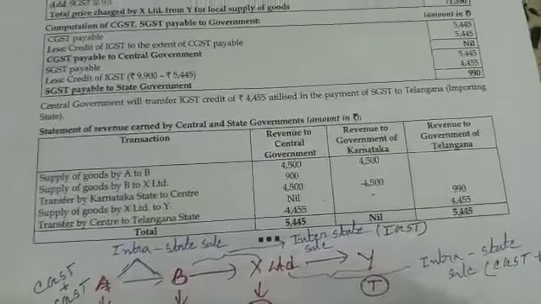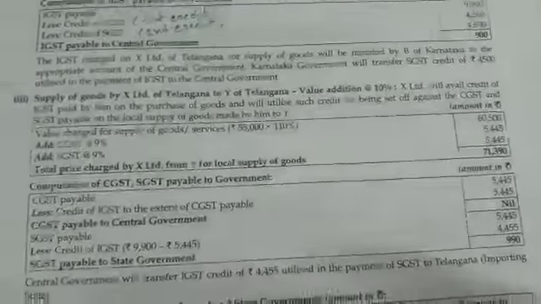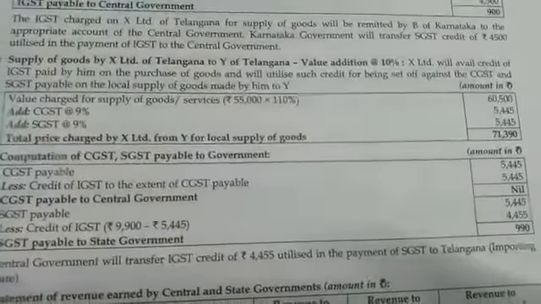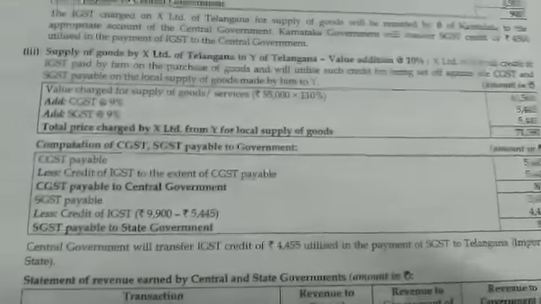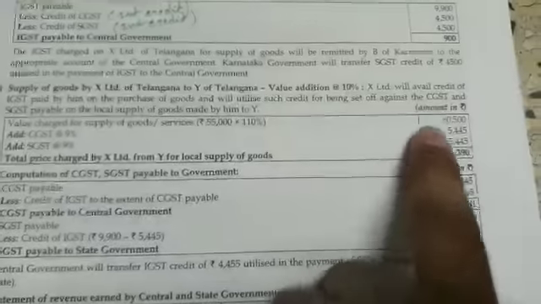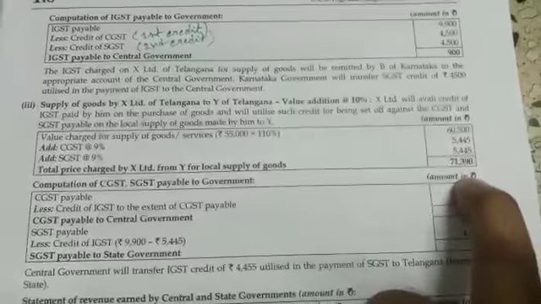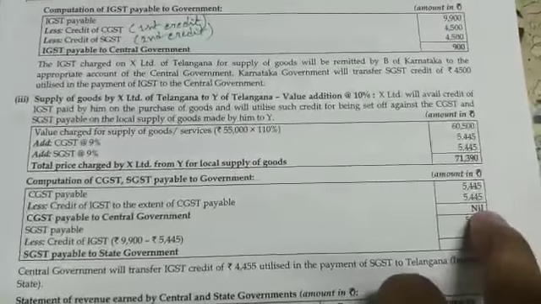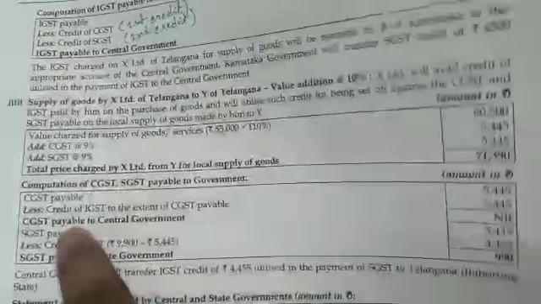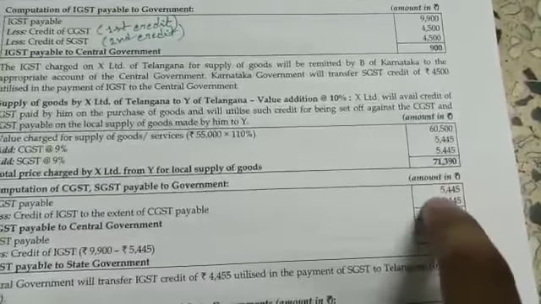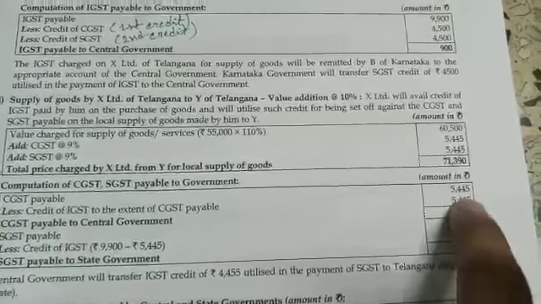Now here at the final stage, when the product is finally sold in the state of Telangana by X Limited to Y, here output tax was generated in the form of CGST and SGST. Now, from this output tax, X Limited takes the input tax credit in the form of IGST. Now, from CGST, he will take the credit of IGST. So here the net output tax liability for CGST becomes nil.